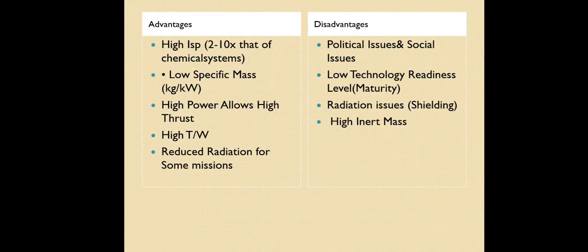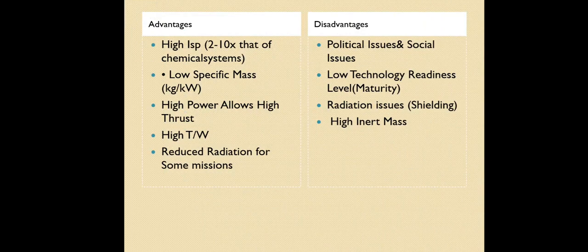That is what we want actually, but anyway there will be some radiation when we are using a nuclear rocket. Next, disadvantages. In the beginning of this talk I told you there is a political issue and a social issue. Even if you want to do any test, a nuclear test, obviously we will get problems from other countries, and from the world also. That is a main issue when we are using nuclear technology.